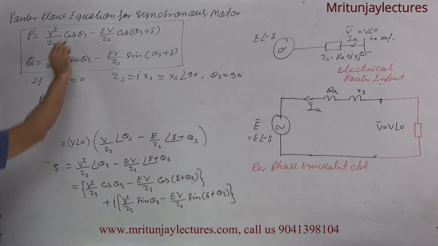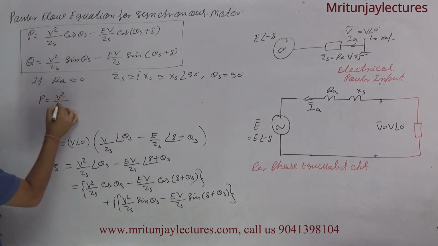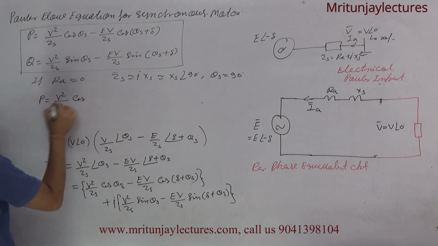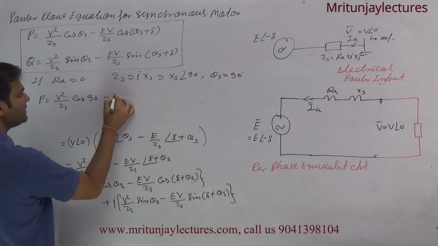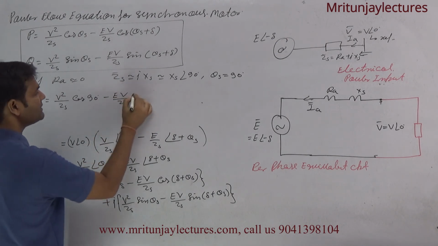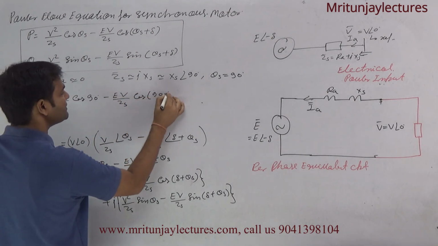Okay, now put here. What about P? That is V square upon ZS into cos 90 degrees, since theta is 90 degrees, now minus EV by ZS into cos 90 plus delta.